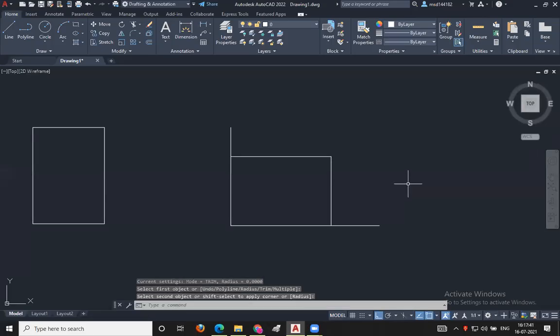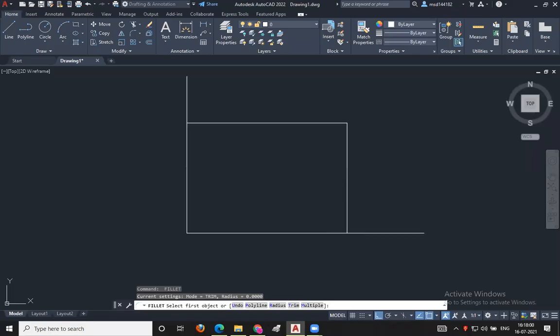Then again, for activating the fillet command, what should I do? You should not press F enter once again. I will just press the enter button. Now my fillet command is activated once again, as you can see on the screen. For activating the command which was used previously, you should press only the enter button. So selecting the first line like this, then selecting the second line. Fillet completed.